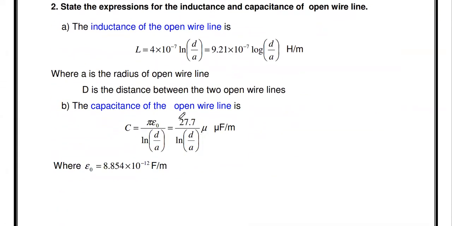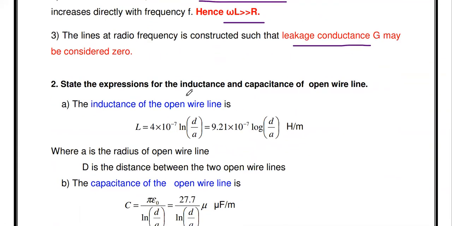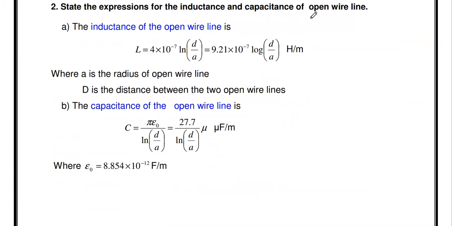The next question: state the expression for inductance and capacitance of an open wire line. When we are carrying the high frequency signal via the open wire line, what is the inductance and capacitance of the open wire line? The inductance of an open wire line is L equal to 4 into 10 to the power minus 7 ln of D by A.